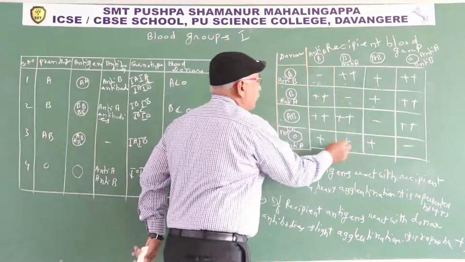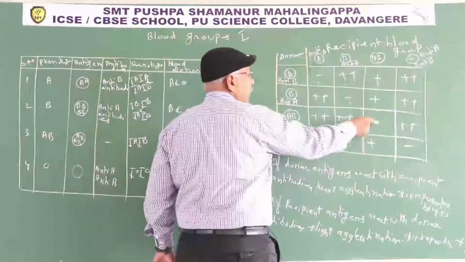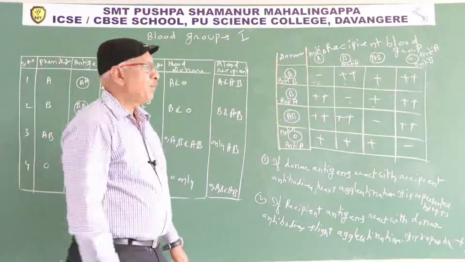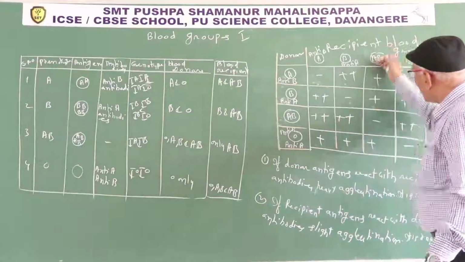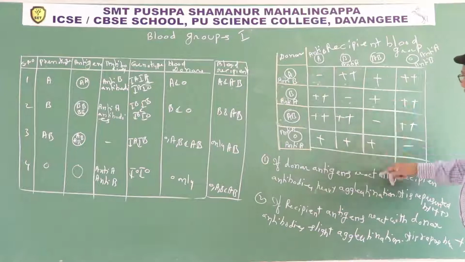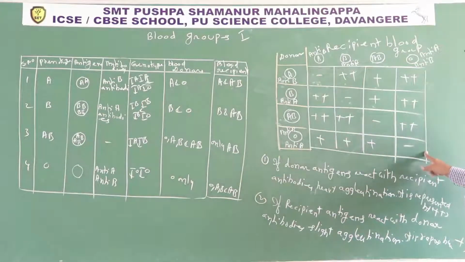B receives blood from B and O. AB donates blood to AB only. In the AB vertical column, AB receives blood from all. Similarly, O donates blood to all.